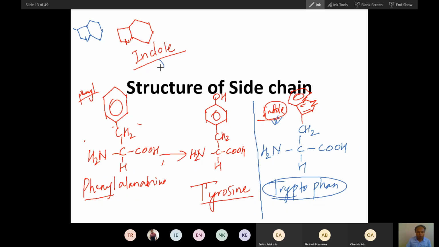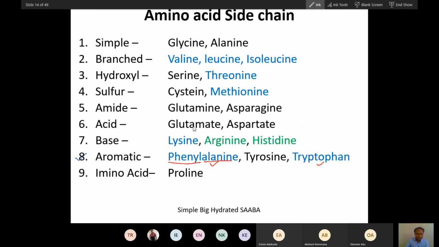From this name you will hear a later name, indolamine, and that is why you should remember the indole group. This is very important. The indole group is present in tryptophan, the phenyl group is present in phenylalanine, and the hydroxyphenyl group is present in tyrosine. Did you all understand, in a simple way, the structure of all these aromatic amino acids? These are aromatic amino acids.